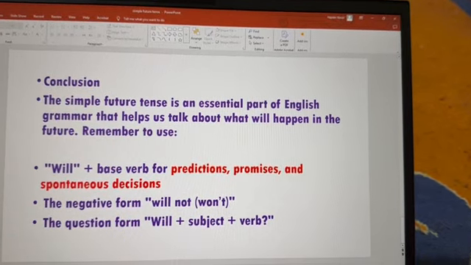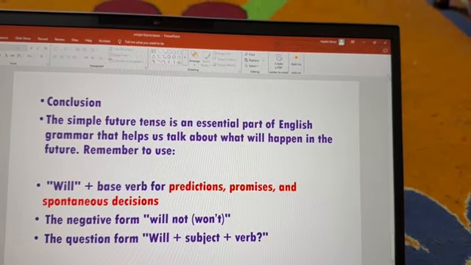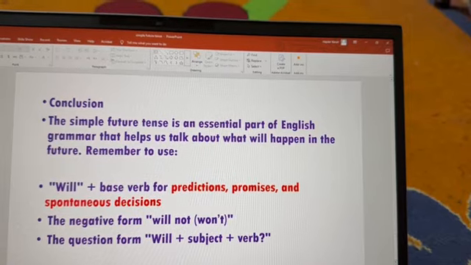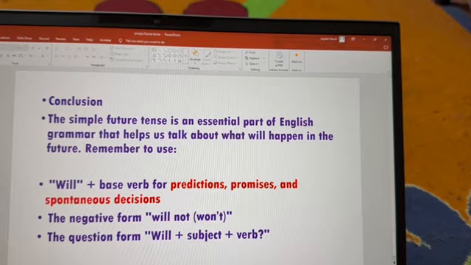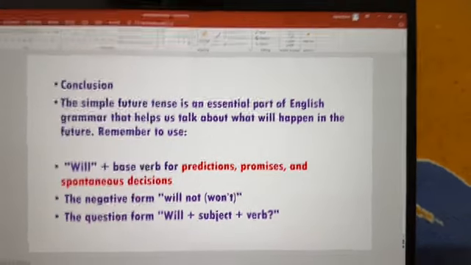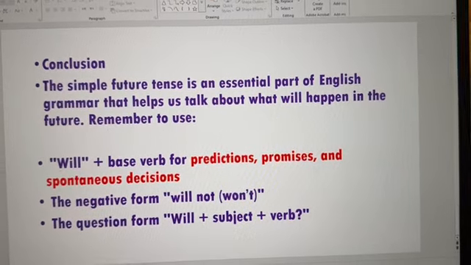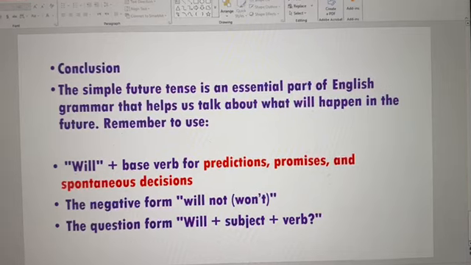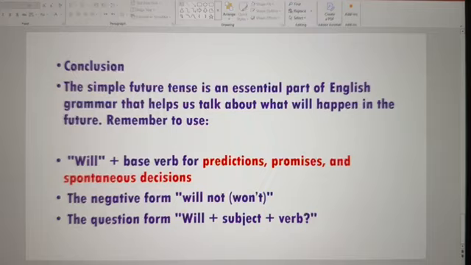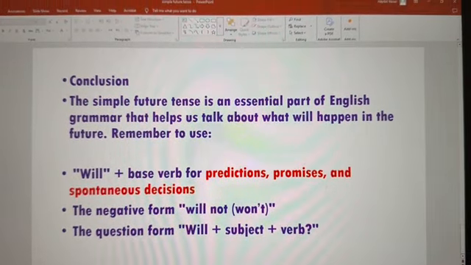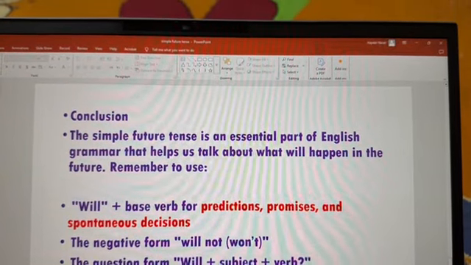The negative form of the sentence is made just by putting not after will, for example, will not plus the basic form of the verb. And the contracted form will be won't. And the question form is made by inversion, putting will at the beginning plus the subject plus the basic form of the verb. So these are the main uses and meanings of the simple future that you could find in most of the grammar books.